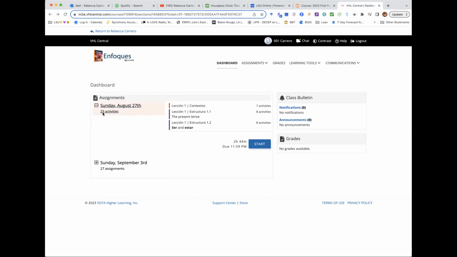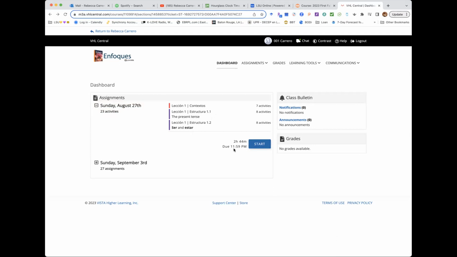So you see that a total of 23 activities are due on this Sunday, and they are divided between 7 activities for contextos, the vocabulary section, 8 activities for estructura 1.1, which is the present tense, and 8 activities for ser and estar.